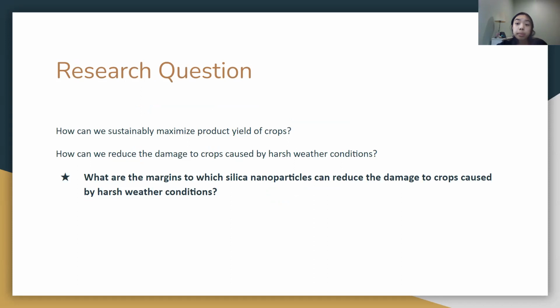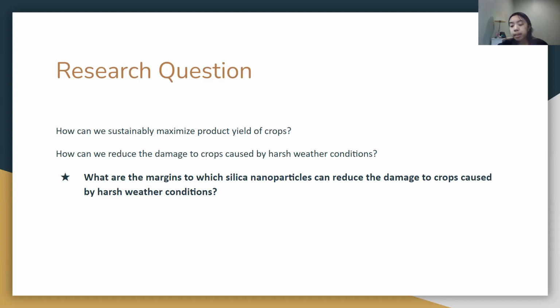These previous studies bring me to my research question. What are the margins to which silica nanoparticles can reduce the damage to crops caused by harsh weather conditions? My hypothesis is that if the beans take less damage, they will be able to allocate more resources and nutrients to produce and yield, hence increasing the amount of produce per plant and increasing the amount of food available in the world.